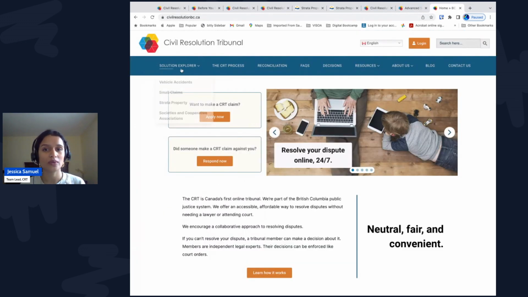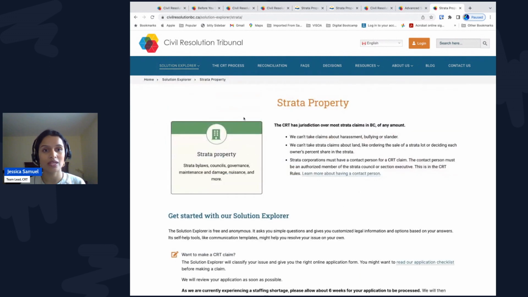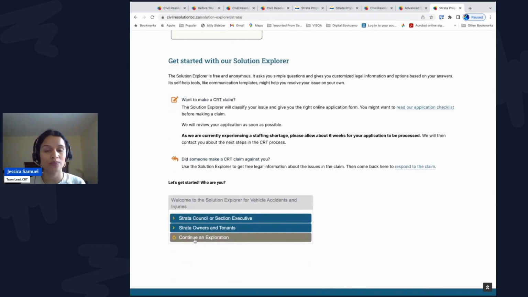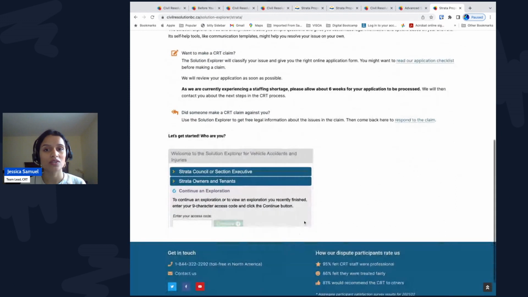Each exploration has a unique access code. So if you do multiple explorations, remember to email, download, or print each access code. Also note that an access code is anonymous and it is not a file number. If you make a claim, you'll get a dispute number. If it's a Strata claim, it will begin with the letters ST for Strata, followed by the year, and followed by a 6-digit number.